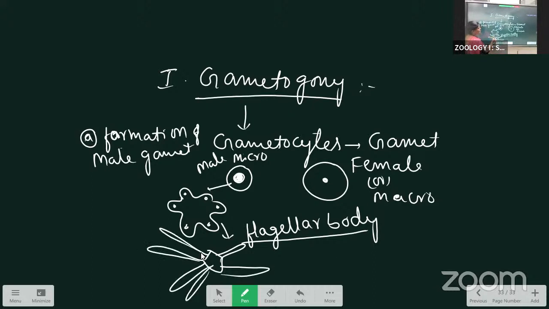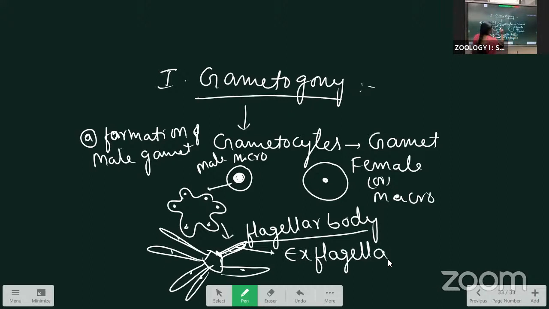Inside the flagella, the nuclei enter, and the flagella above the flagellar body undergo a lashing movement. Slow movement occurs. With the lashing movement, they detach from the flagellar body. That process we call exflagellation.